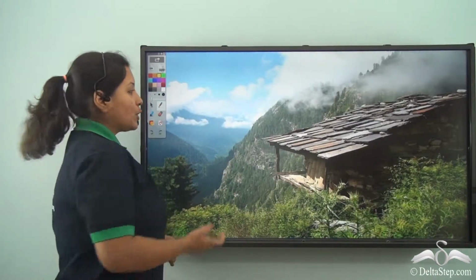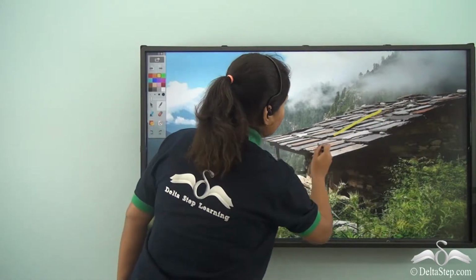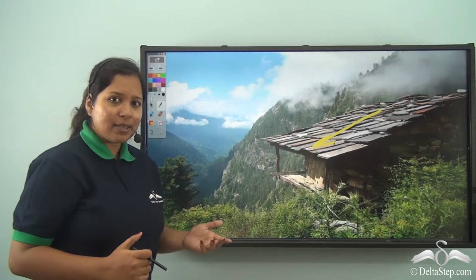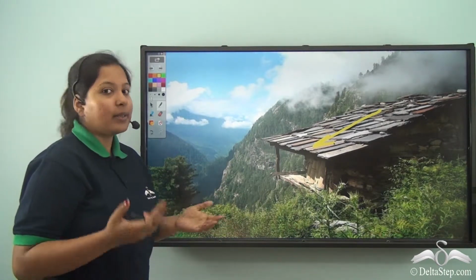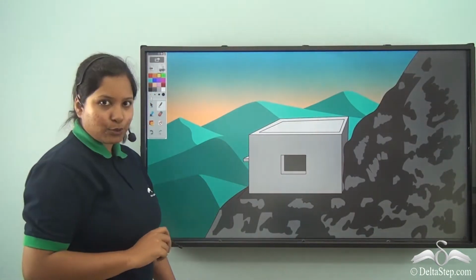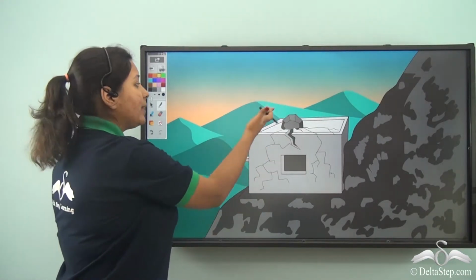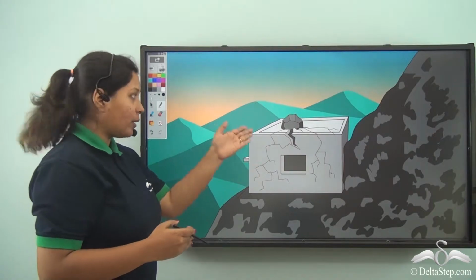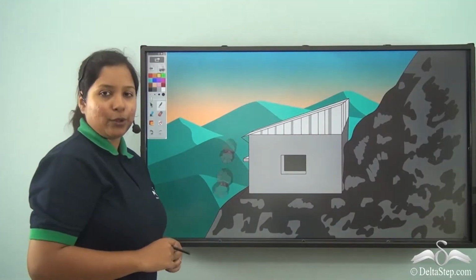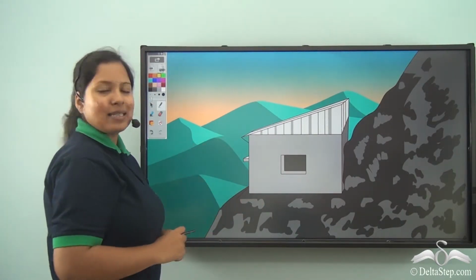Now, let's go to a hilly area from the rainy areas. Over here as well, you see a sloping roof. Why do you need a sloping roof in hilly areas? It doesn't rain that much. Let's see why. Previously, it had a flat roof. But we know in mountains there are landslides and when the rock debris came and fell on the roof, it cracked and they finally thought of getting a sloping roof. So, the rock debris would go down and finally the house was safe for them.